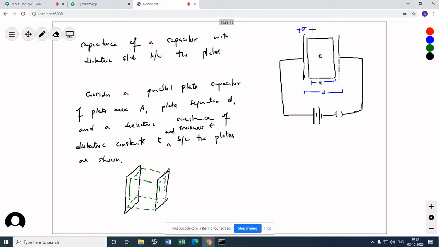So this one, as usual, you know, plus sigma, minus sigma. This is the electric field between the plates. This is E0. However, we have another electric field. So now we can write the voltage across the plate.